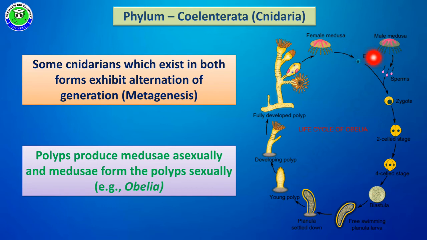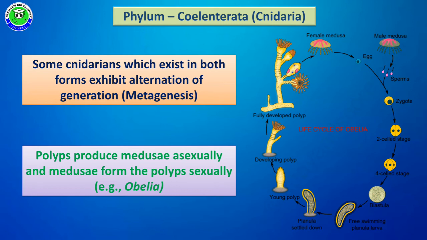It is free living, and this medusa, with the help of reproductive organs, performs sexual reproduction, and after that it again produces the polyp body form. So Obelia is the best example of metagenesis because it shows both the polyp and medusa forms alternately in its life cycle.